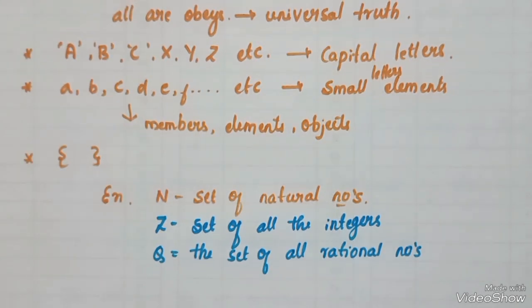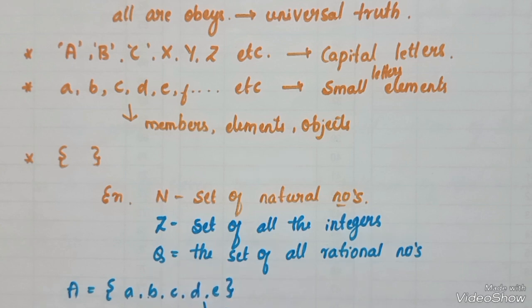Here I am taking one example. Let A be a set, then A = {a, b, c, d, e}. Here A denotes the set, and the small letters a, b, c, d, e denote the elements or members. Usually the set is represented in a capital letter and the elements or members are written in small letters.